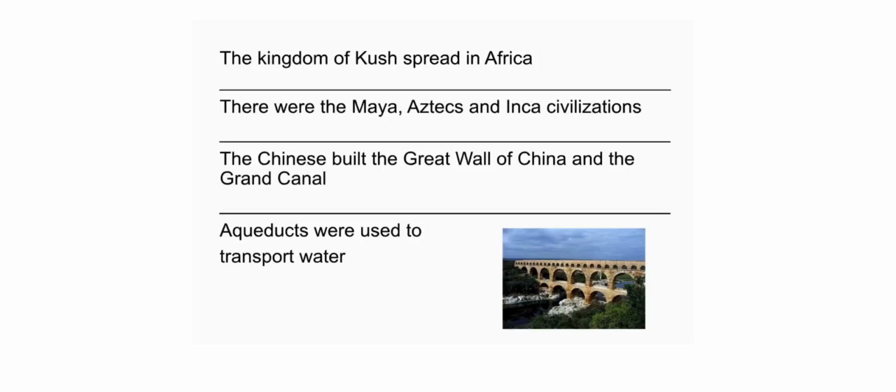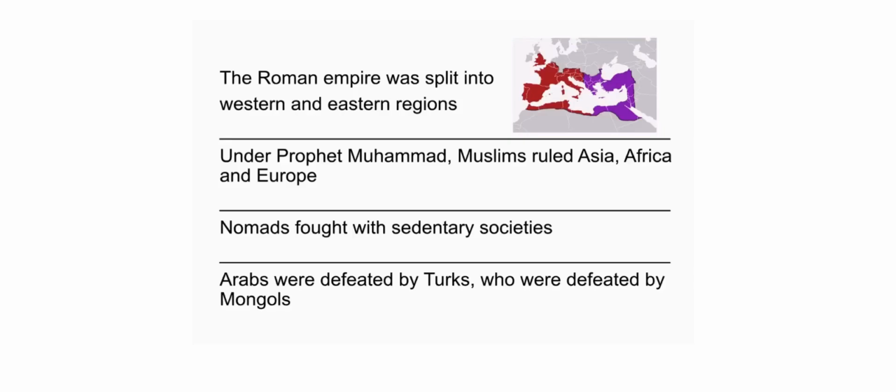Christianity was legalized by Constantine. The kingdom of Kush spread in Africa. There were the Maya, Aztec, and Inca civilizations. The Chinese built the Great Wall of China and the Grand Canal. Aqueducts were used to transport water. The Roman Empire was split into western and eastern regions.